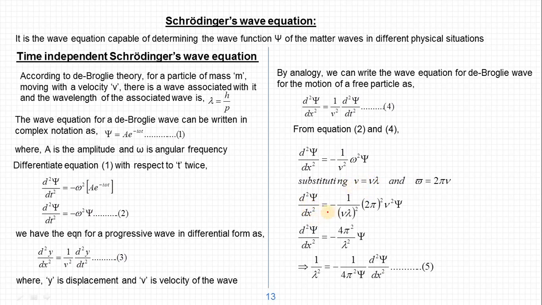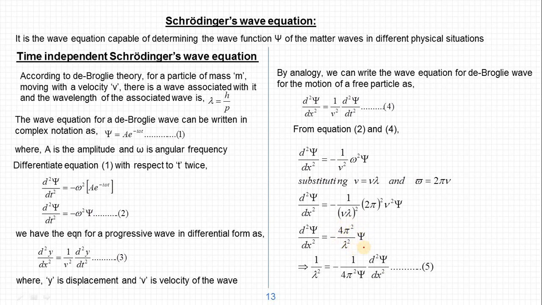So d square psi by dx square is equal to minus 1 by nu lambda whole square into 4 pi square nu square into psi. So here nu square will get cancelled. We get d square psi by dx square as minus 4 pi square by lambda square into psi.